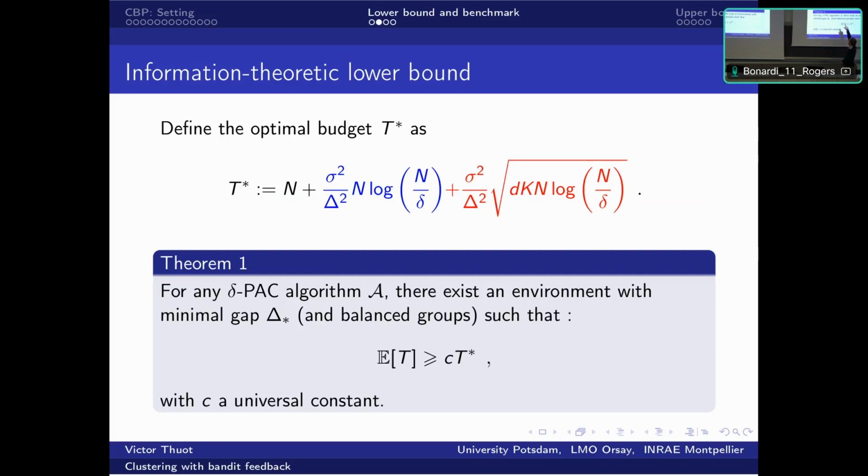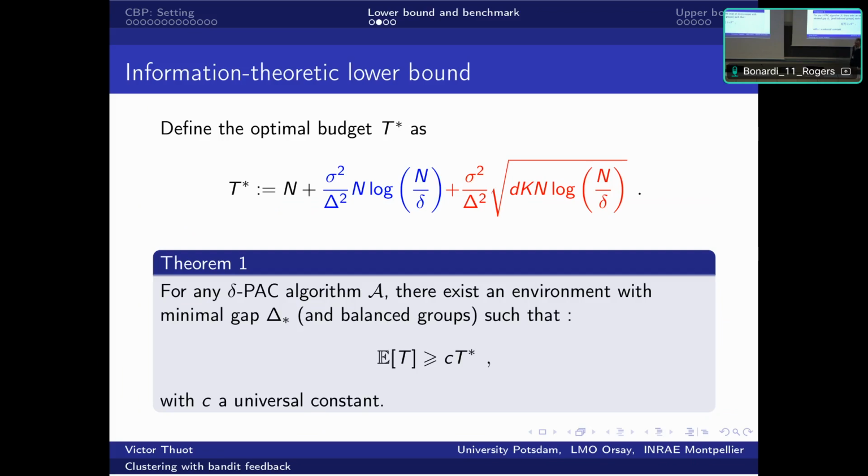That's the first term, and you have to do that for each arm, which is why you have the n over delta square term. And in our paper, the interesting part is that we show a second-order term, which depends on the dimension of the problem, and we prove exactly a tight term depending on this dimension for what we have to pay to solve our problem.